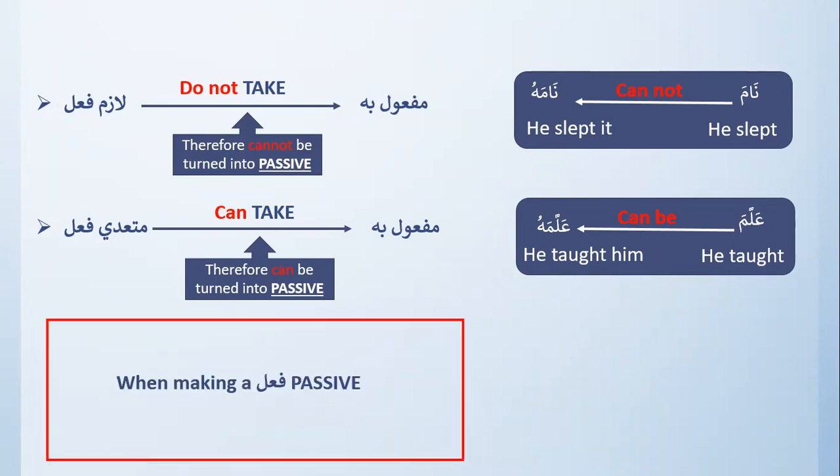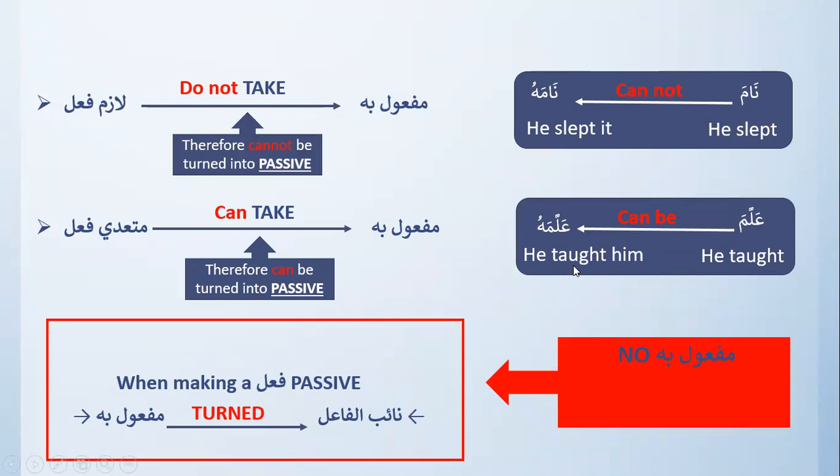If you summarize, when making a fail passive, maful bihi actually turns into naibul fail. He taught him: this person, him, became the naibul fail, he was taught. Over here, this is lazim fail, and it cannot become it was slept. So we can summarize that if you don't have maful bihi, you cannot turn it into passive.